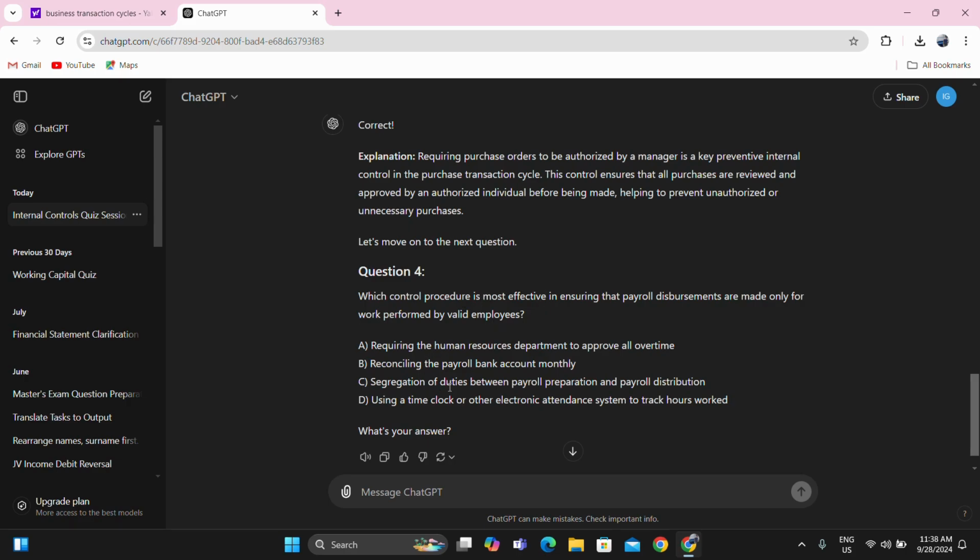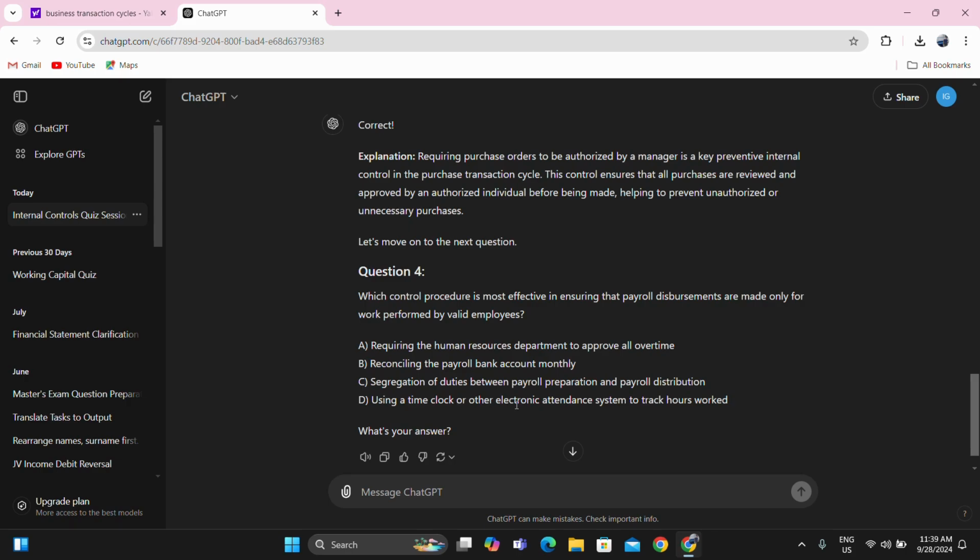Letter C, segregation of duties between payroll preparation and payroll distribution. No. Maybe the payroll preparation should be left in one party and the payroll distribution is left to another party. It might be because the payroll preparation, you could include some employees that are already out of the company. And then since you are also assigned to payroll distribution, you're gonna get that money and you will have some signature. This is the best one.